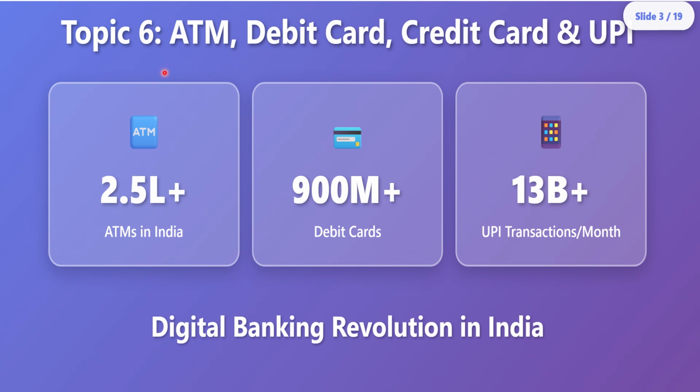In this topic 6 of personal banking, we will see various features of ATM, debit card, credit card and UPI. This is how the digital banking revolution in India is happening. Friends, most of you might not have an idea regarding when a fraud happens, what is the liability of the bank, what is the liability of the customer, when the customer can get a full refund, and when not. In this video, stay till the end to know the data regarding customer liability and bank liability.